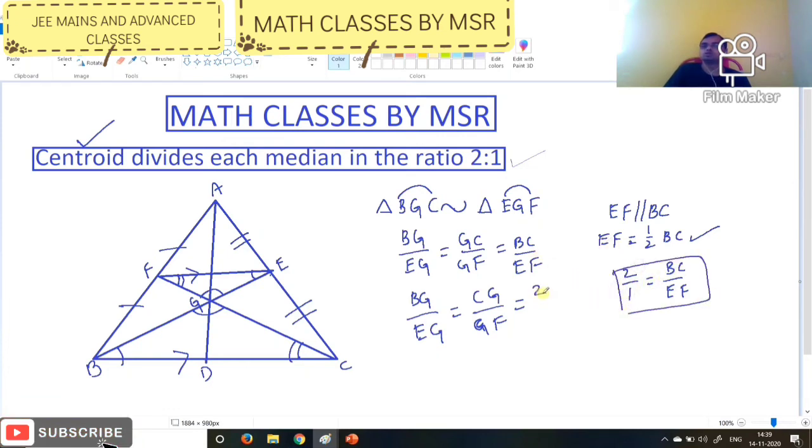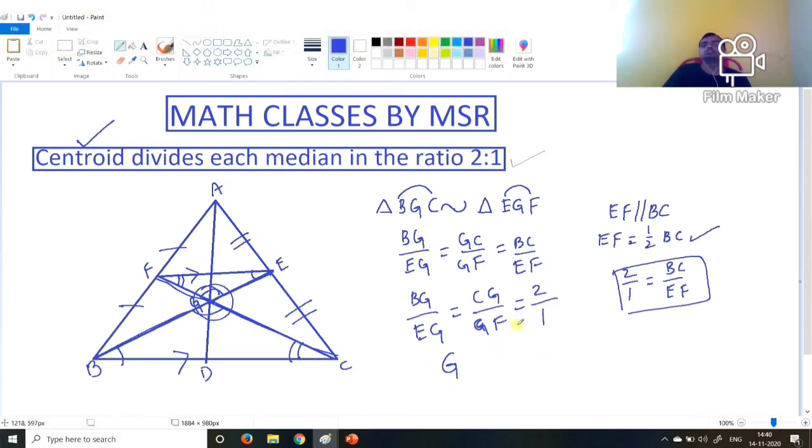Now BG to EG, how much do you get? BG to EG is 2 to 1. Next, CG to GF is also 2 to 1. Similarly, AG to GD is also 2 to 1. So what is G here? The centroid. Therefore we can say that the centroid divides each median in the ratio 2 to 1. So you remember this point: the centroid divides each median in the ratio 2 to 1.